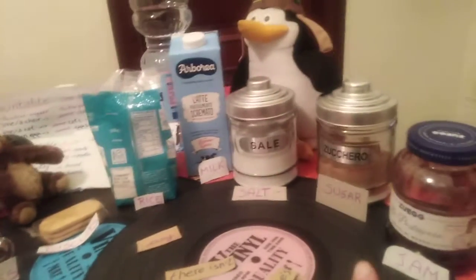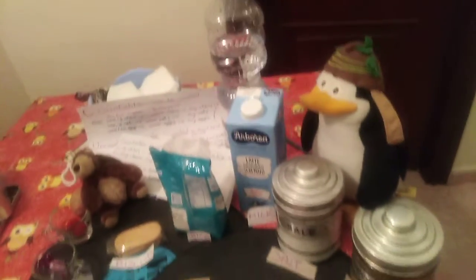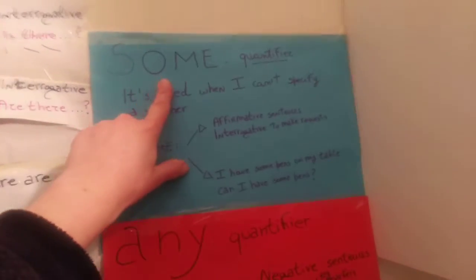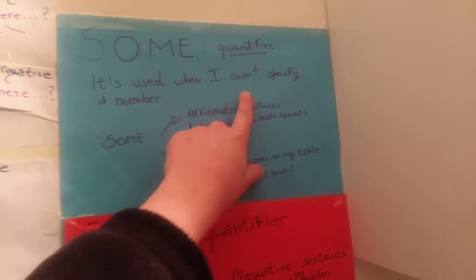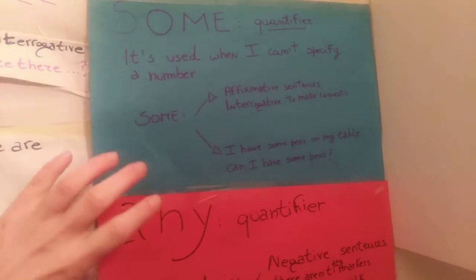Ok, so that's about countable and uncountable nouns. Anyway, we'll be back on this in the next lesson, quindi magari ne parleremo un po' di più nelle prossime lezioni. And now we just have also a brief recap about some and any, just to be sure, per essere sicuri di aver rafforzato la nostra English grammar. So we get back to our words and we say that we use some, that is a quantifier, and it's used when I can't specify a number or amount, so when I don't know the exact amount,